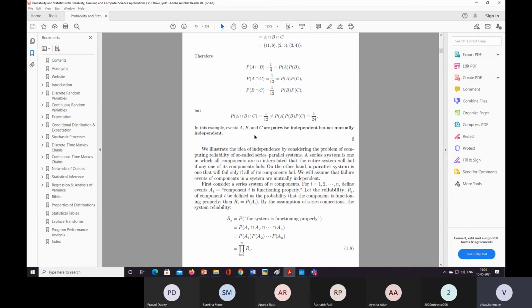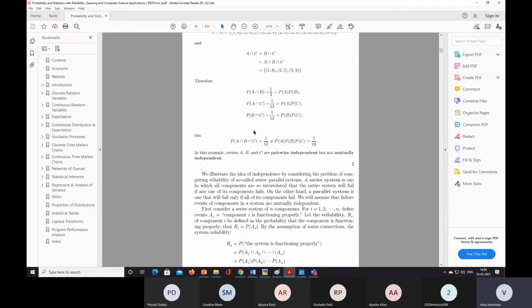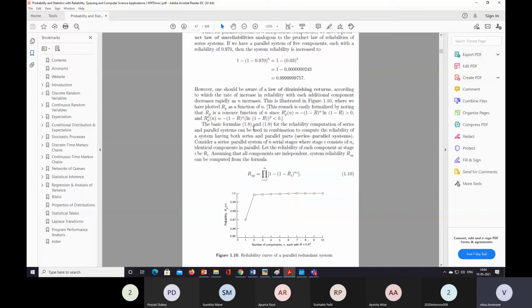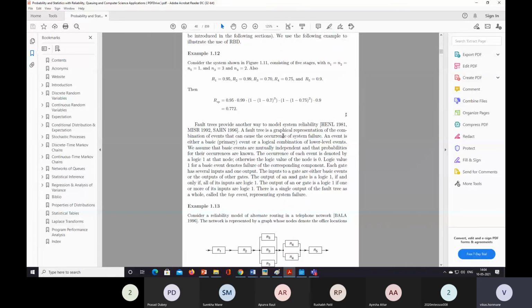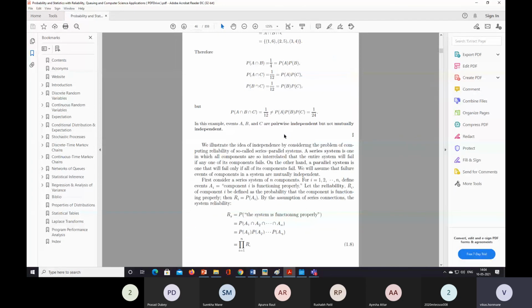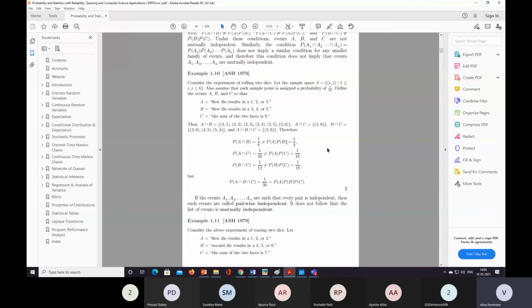Then next is the next example, example 1.11. Consider the above experiment of tossing two dice. First die results in 1, 2 or 3.